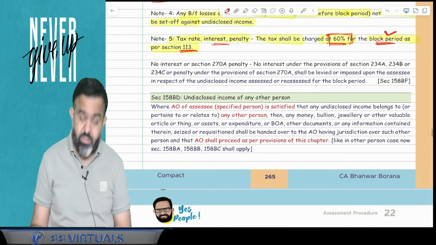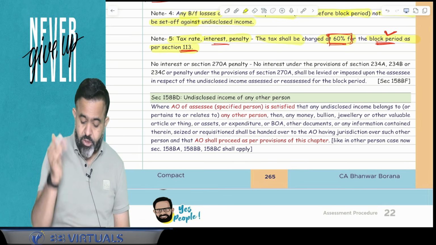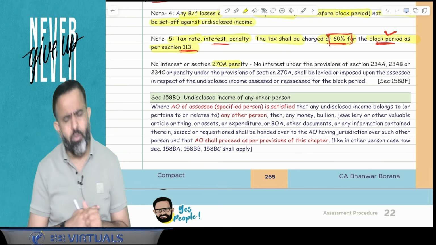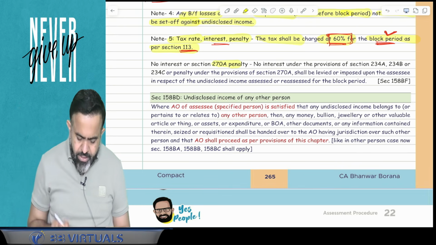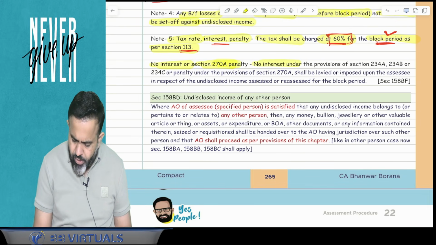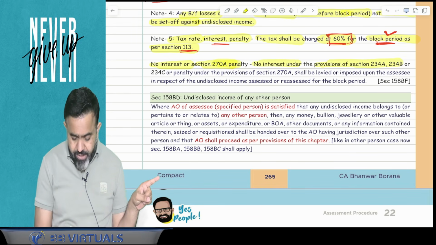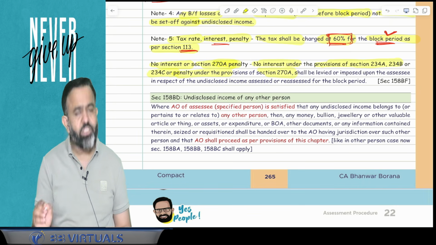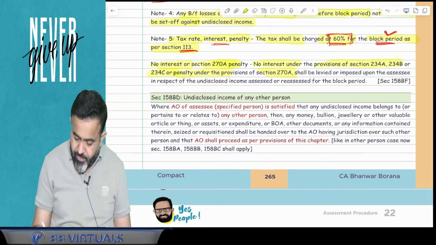Now next part. Sir, on this tax, is there any penalty also, like under section 270A? Section 270A is the penalty for underreporting or misreporting, which we will discuss in the penalty topic. So no interest under section 234A, 234B, 234C is applicable, as well as the penalty under section 270A for underreporting or misreporting shall not apply.